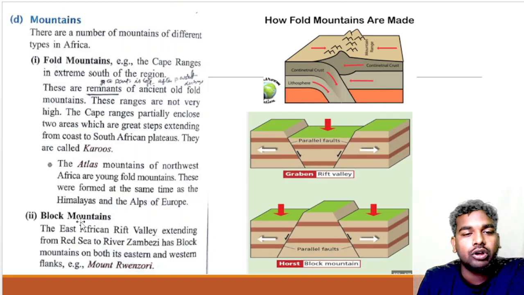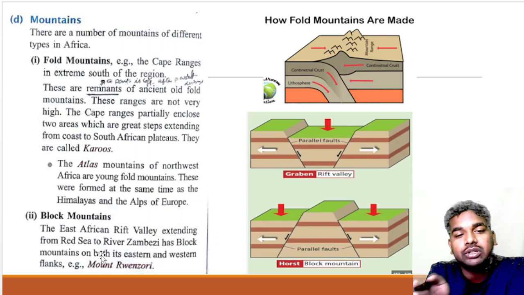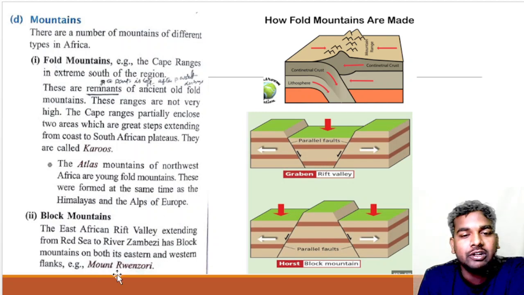Now let's talk about block mountains. This is basically a block mountain, and beside it you find the Rift Valley. The Eastern African Rift Valley, extending from the Red Sea to the river Zambezi, has a block mountain on both its eastern and western flanks. An example is Mount Rwenzori.